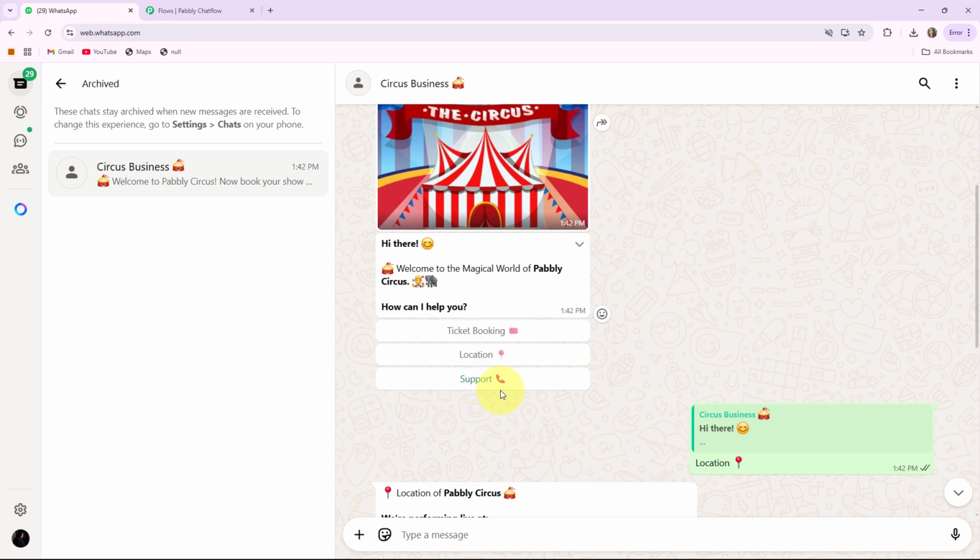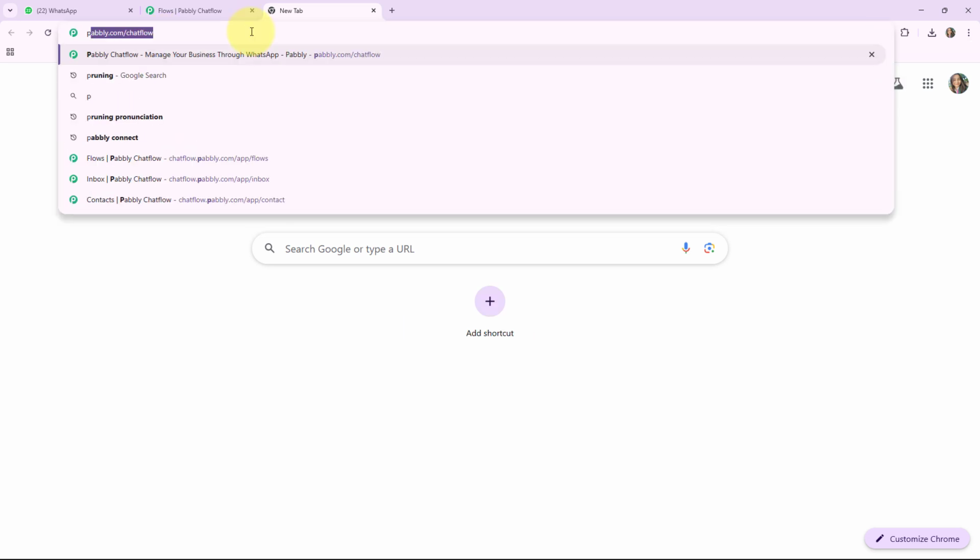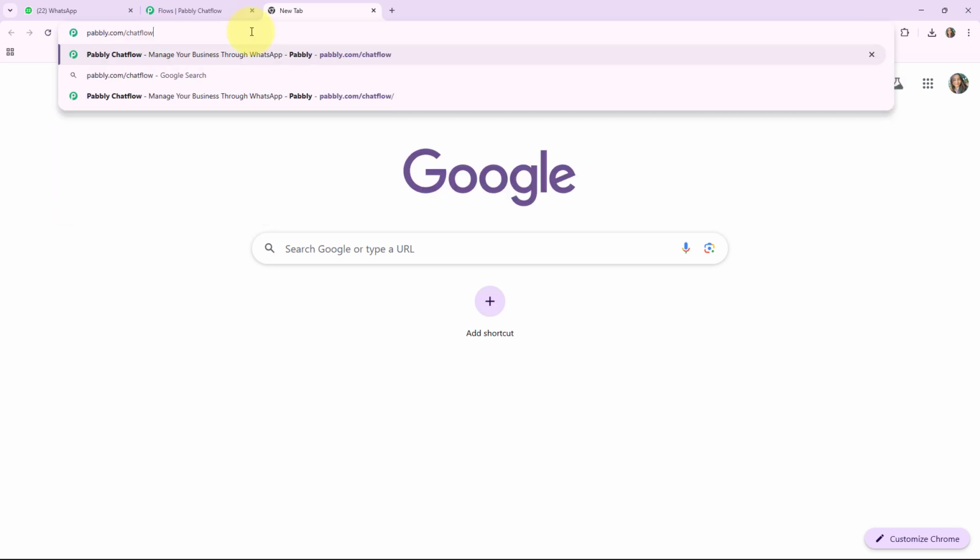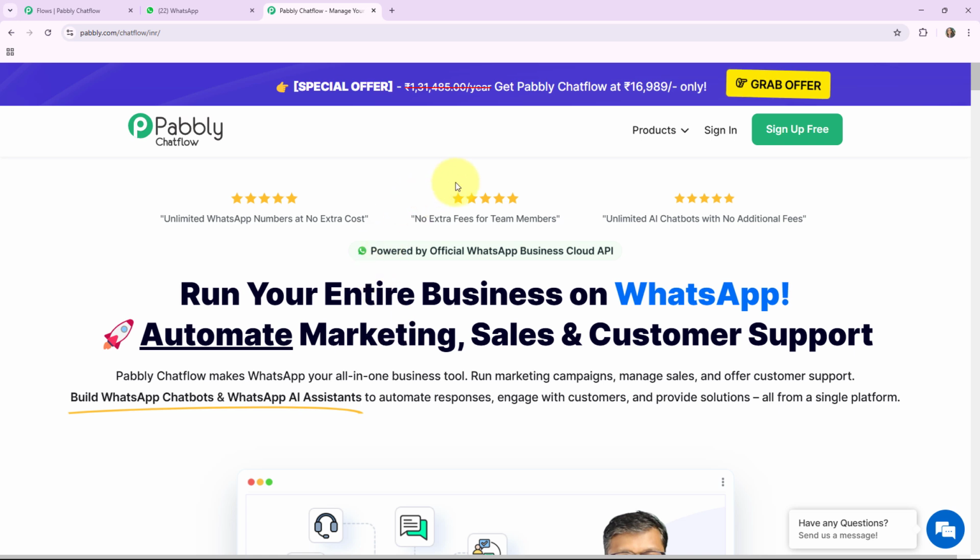So let's get started. At first, you have to click on a new tab and search pabbly.com/chatflow. Here you are landed on the official page of Pabbly Chatflow. Pabbly Chatflow is an all-in-one WhatsApp automation tool which helps us to automate our WhatsApp messages and responses 24/7 by creating a WhatsApp chatbot for our different types of businesses.